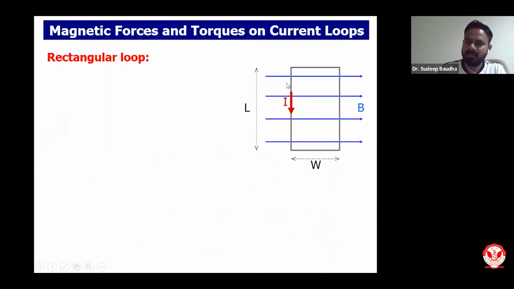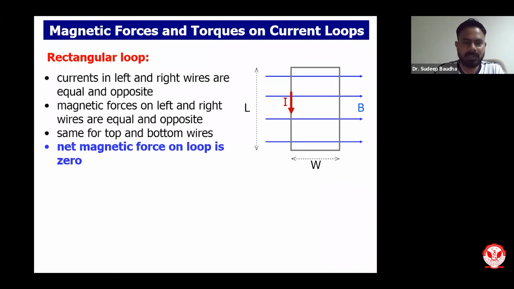B is the magnetic field which is in this particular direction. I is the current, and the orientation of current is like this. We already said that net force is going to be 0. Currents in the left and right wires are equal and opposite, as you can see. Magnetic forces on the left and right wires are equal and opposite, so they go to 0. Same for top and bottom.